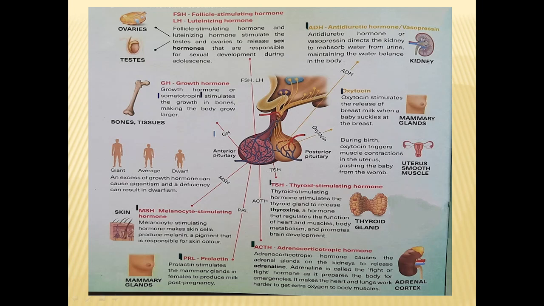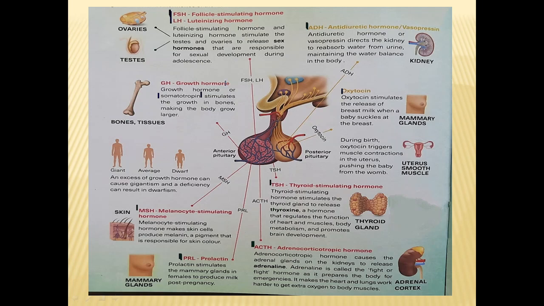Now one more thing: if this excess is happening in adults, suppose up to a certain age it was okay, but at the age of, suppose, 20 to 30, suddenly the growth hormone has increased, it will lead to acromegaly. Understand it? Acromegaly will result in the thickening of the face or the nose.